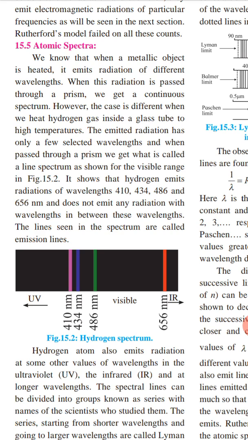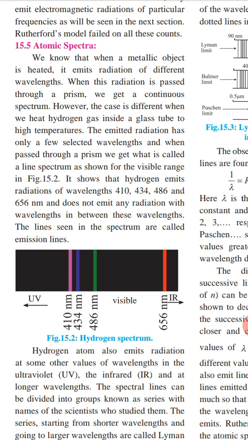Now, spectrum, we know that it's a band of radiation. So here, what are atomic spectra? We know that when a metallic object is heated, it emits radiation of different wavelengths. When this radiation is passed through a prism, which we have also seen in the practical lab while doing experiments in 11th standard, we get a continuous spectrum.